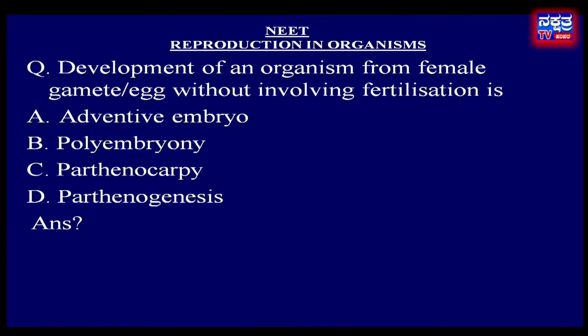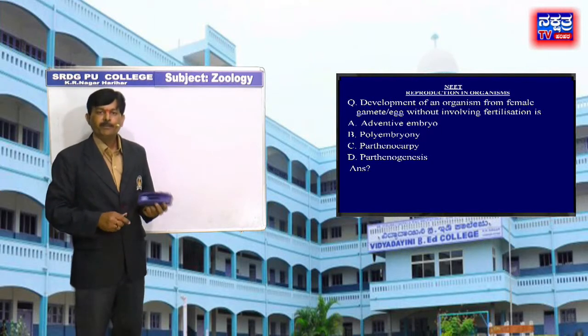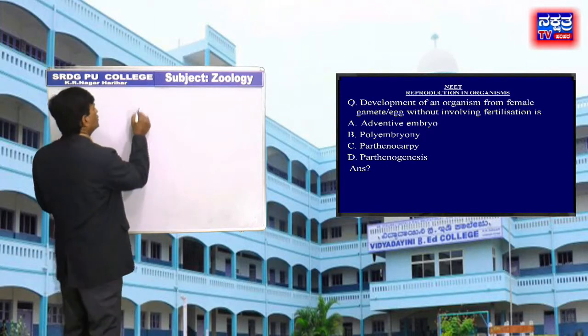Development of an organism from female gamete or egg without involving fertilization is option A, adventive embryo; B, polyembryony; C, parthenocarpy; D, parthenogenesis.